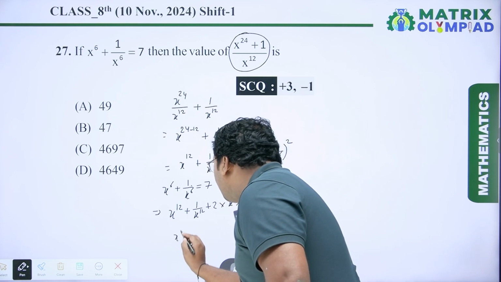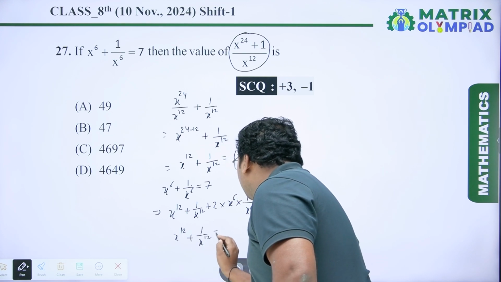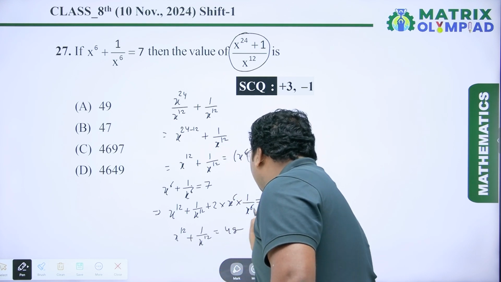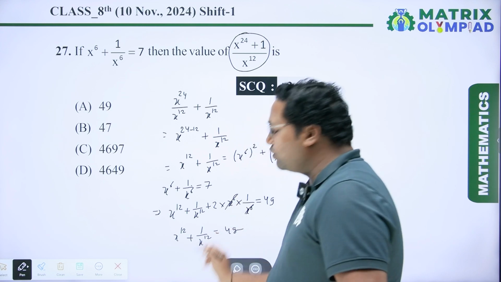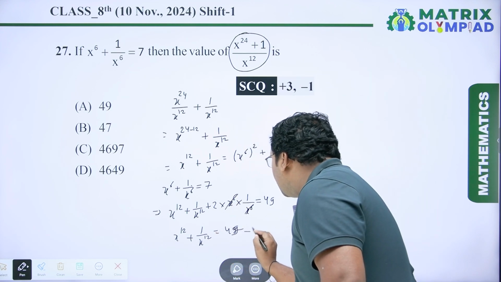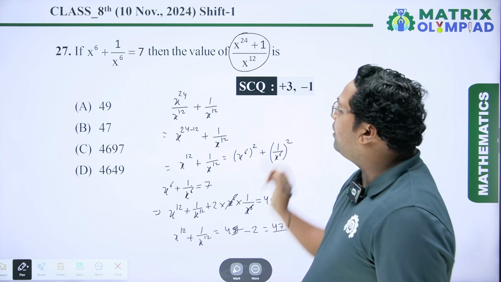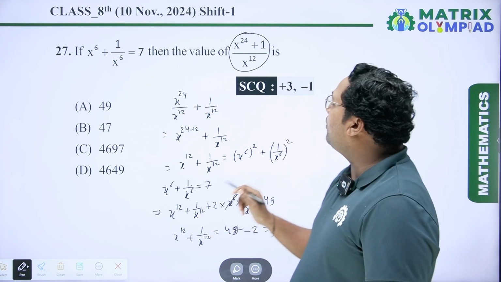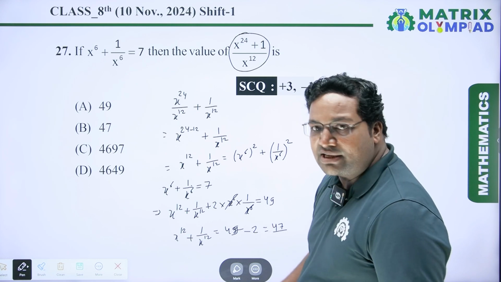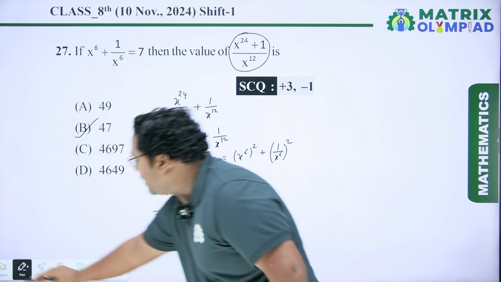So from here we will get x to the power 12 plus 1 upon x to the power 12 is equal to 49 minus 2, as x to the power 6 and x to the power 6 cancel out. So it is 49 minus 2, which is equal to 47. So the value of x to the power 24 plus 1 upon x to the power 12 is 47, which is option B. So option B will be the correct answer. Now coming to the next question.